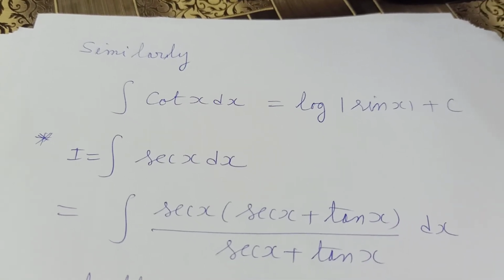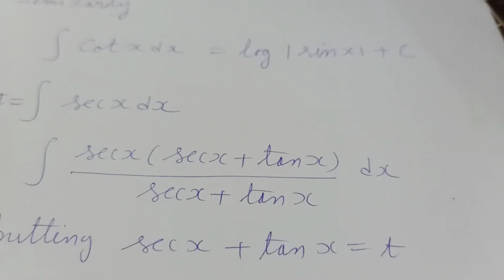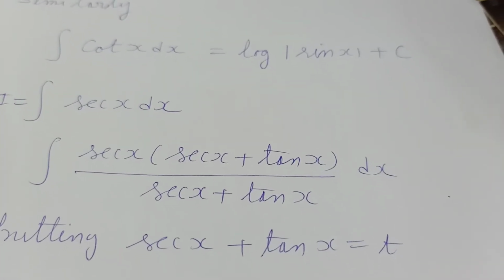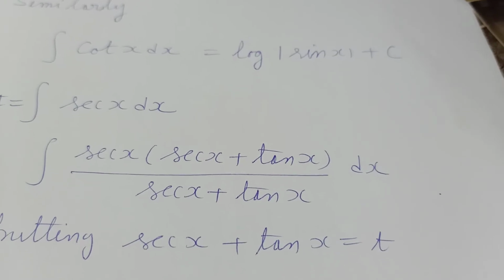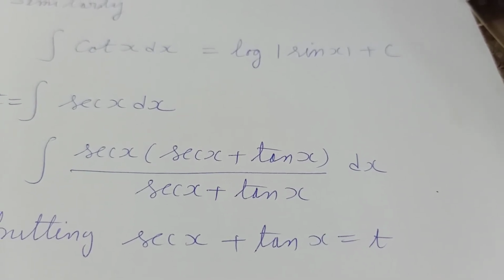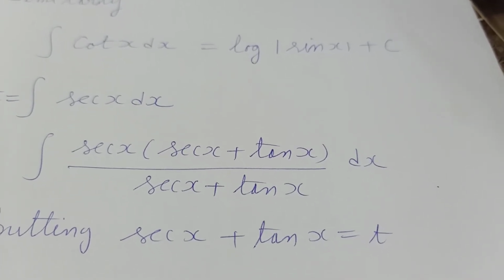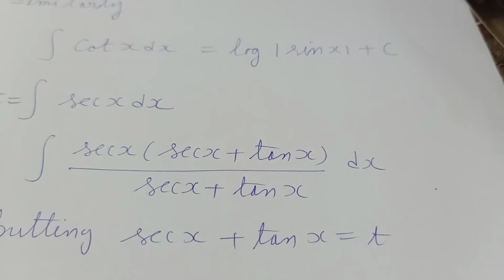Then we have another integral I equal to integral of sec x dx. Now we have to integrate sec x with respect to x. Here we use a new technique. We will multiply the numerator and denominator by sec x plus tan x.